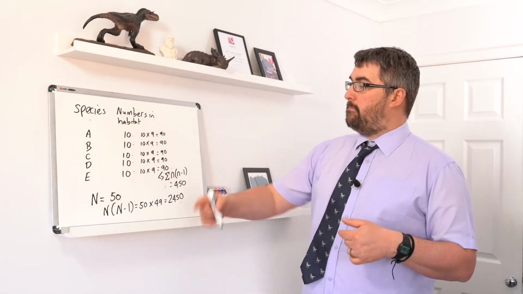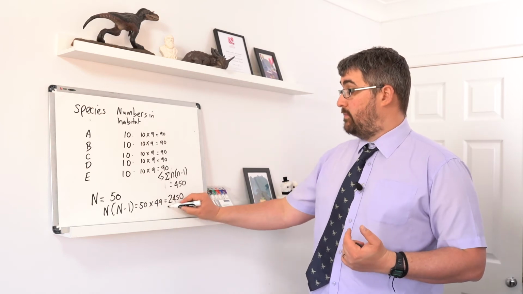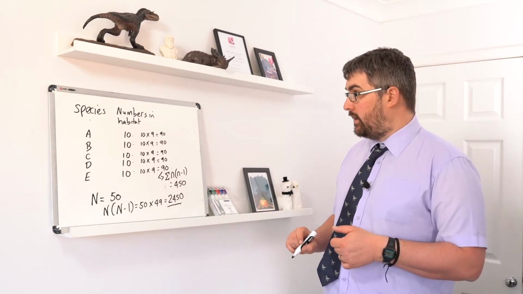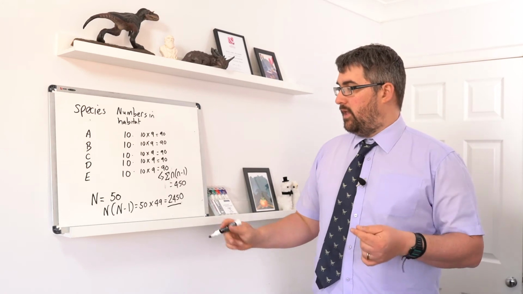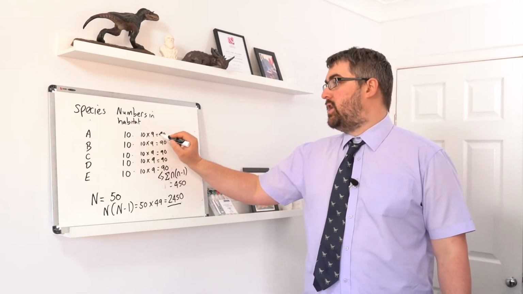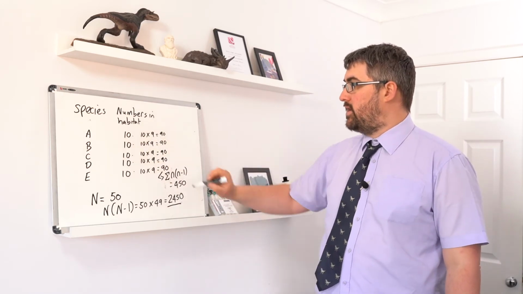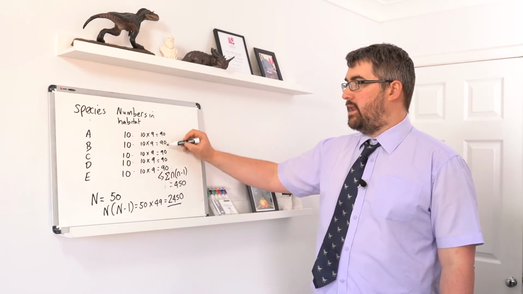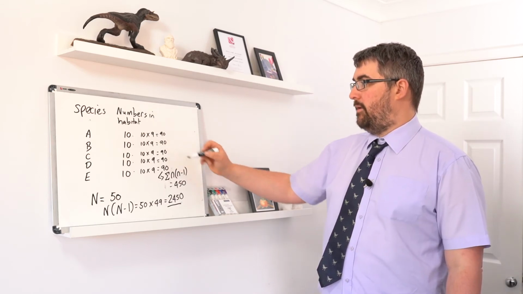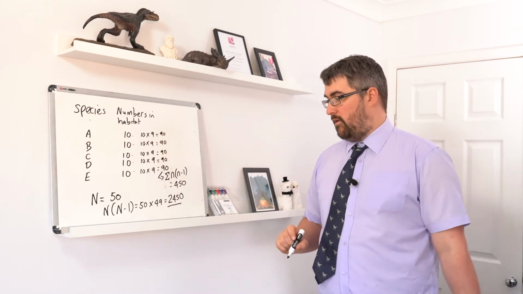I would then multiply it by itself minus 1, which is 49. And that gives me that value there. Okay, and then to work out the lower part of the equation, the little n part if you like, I've multiplied each number by itself minus 1, so that gives me 10 times 9, which gives me 90. And because each of my species has the same number, I end up with all those 90s, and then I just sum them all, add them all together, and that gives me 450.